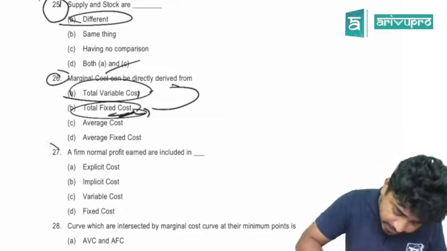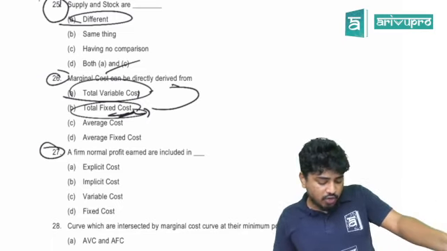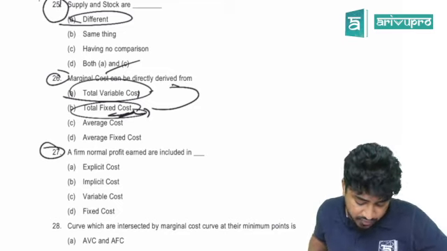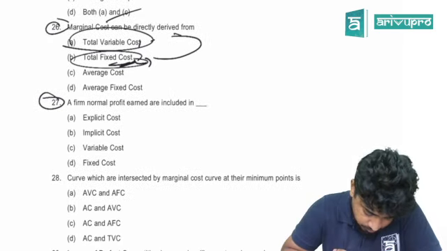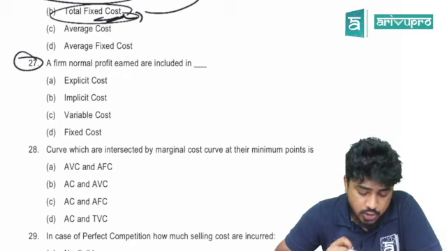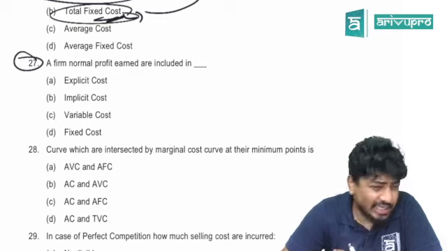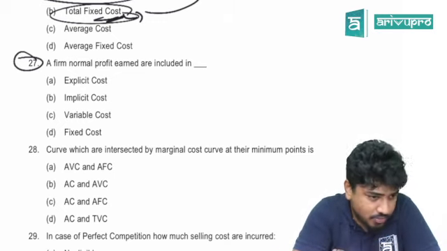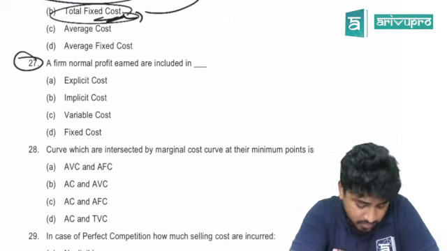Done. 27. Can we go about it? A firm's normal profit earned are included in what? See, the question itself is framed wrongly. Grammatically, it's wrong, I believe. I keep the opinions to myself. I feel the question is grammatically wrong, right? But I leave it to you.